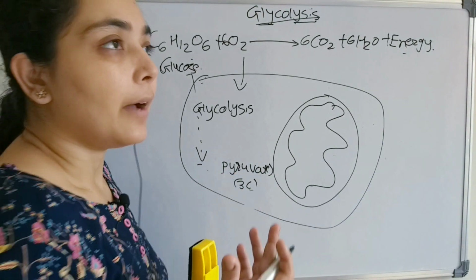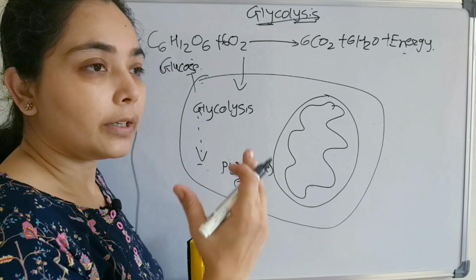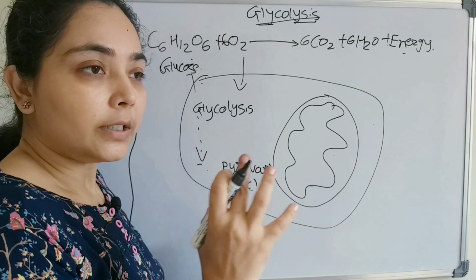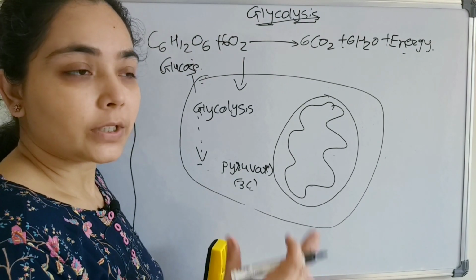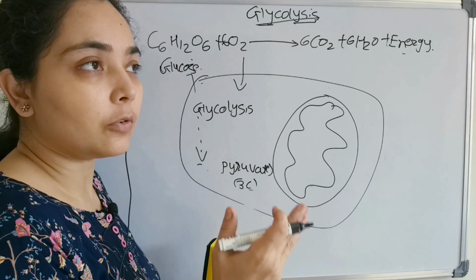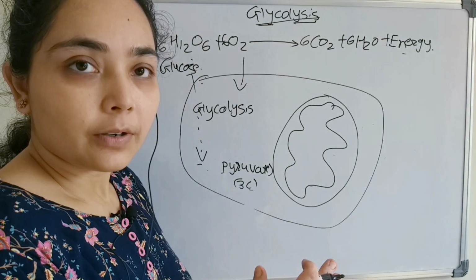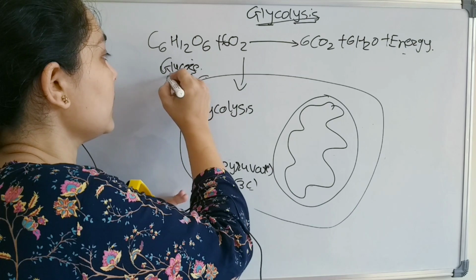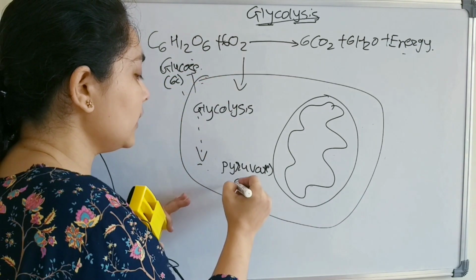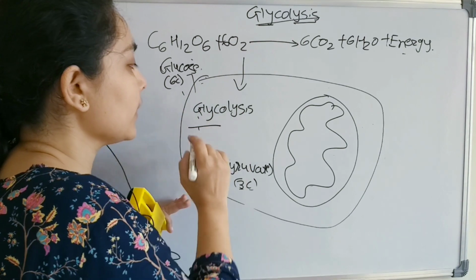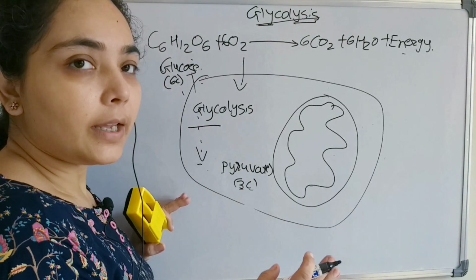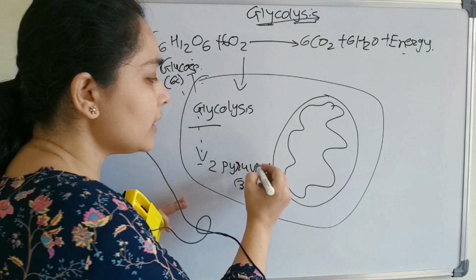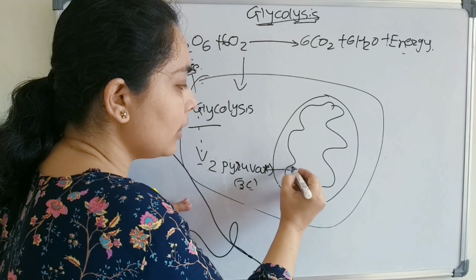For example, if we have some food and someone asks us to cut it into various small pieces, the first thing we will do is cut this fruit in half. If we have an apple, the first thing we do is cut it into exactly half, and after that we cut it into various small pieces. So this is the first thing: the 6 carbon compound is cut into 3 carbon compounds. Glucose is cut into exactly half and we get 2 molecules of the 3 carbon compound pyruvate, right? This pyruvate then enters into the mitochondria.